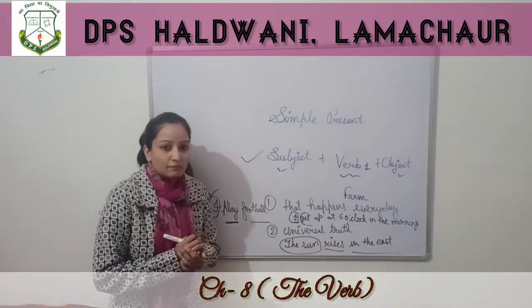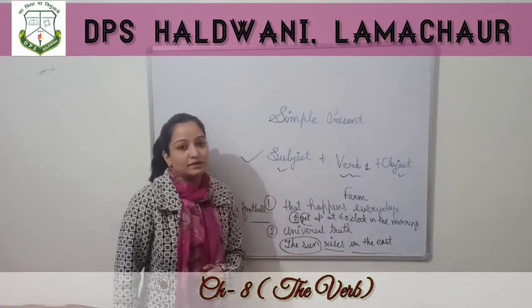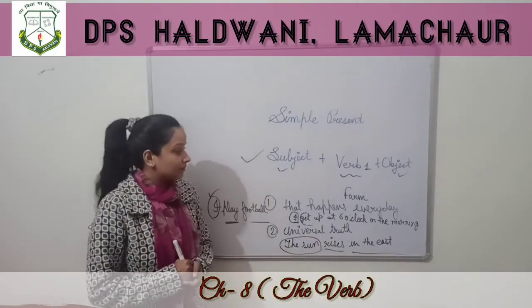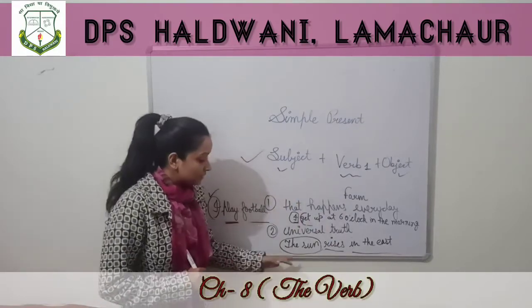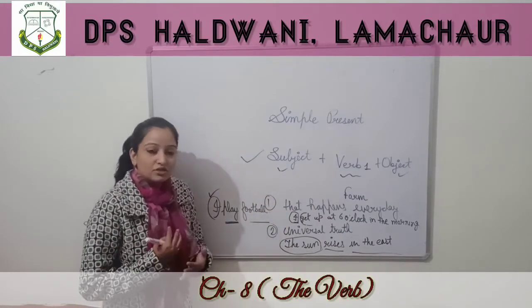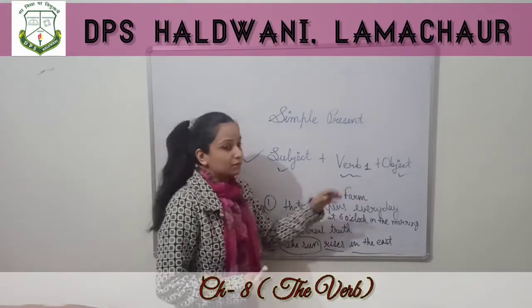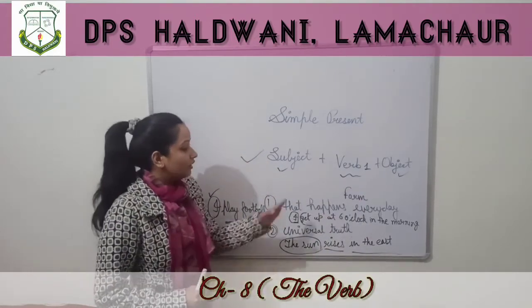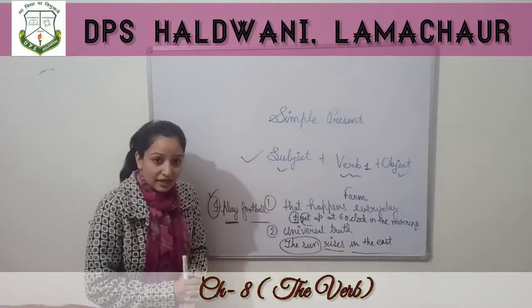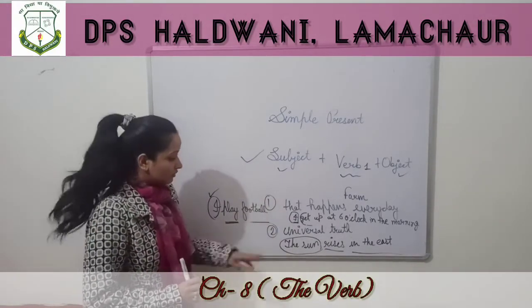Now let us study subject and verb. There is an agreement between subject and verb. What is that agreement? Whenever we form sentences under simple present tense, we check the subject. According to the subject, we change the verb. How? Let me tell you. First we check whether the subject is singular or plural, so we check the number. Let us learn with this example.